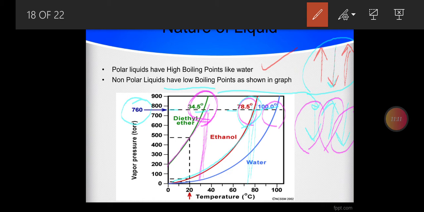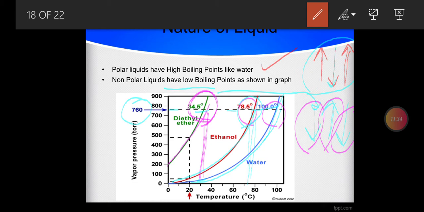Similarly, the last example is water. Look, water is among the highest boiling points out of these given liquids. So you can see that water is polar, highly polar. Hydrogen bonds are there, and that makes it difficult for these molecules to escape and form vapors.